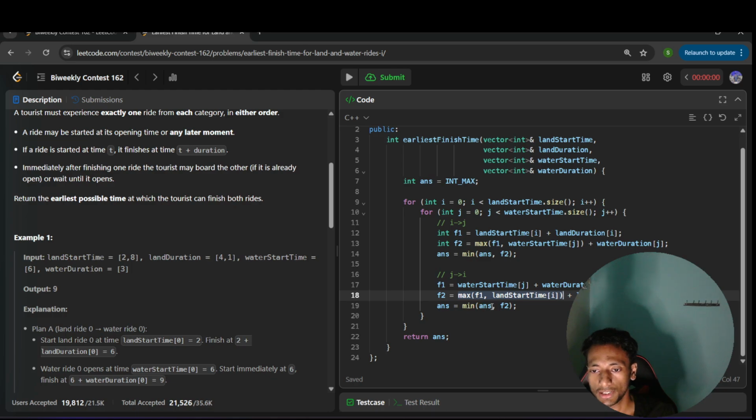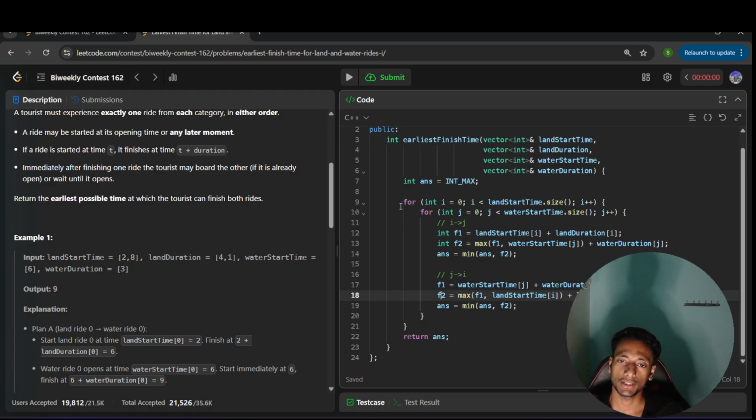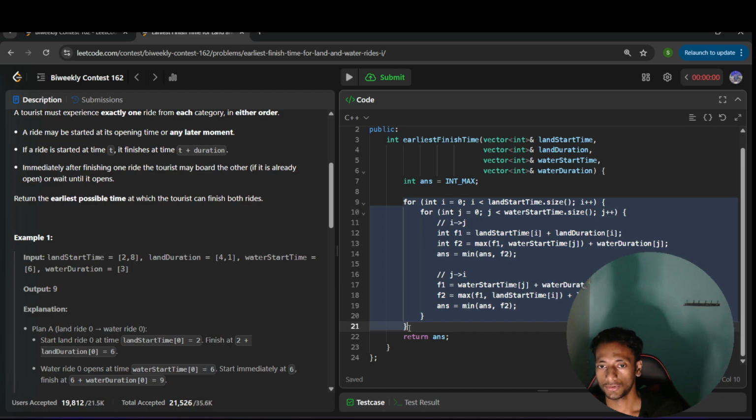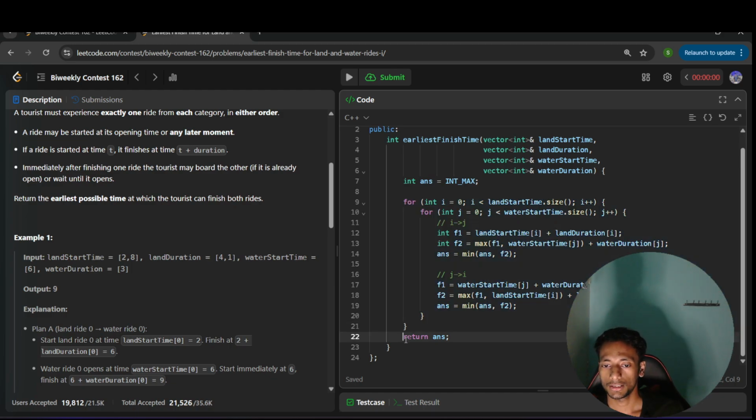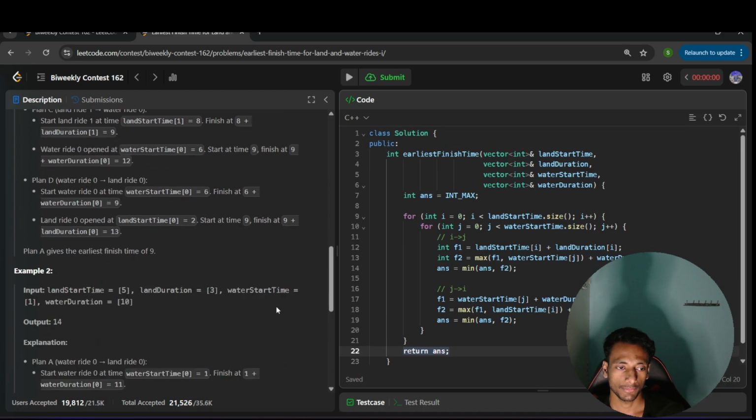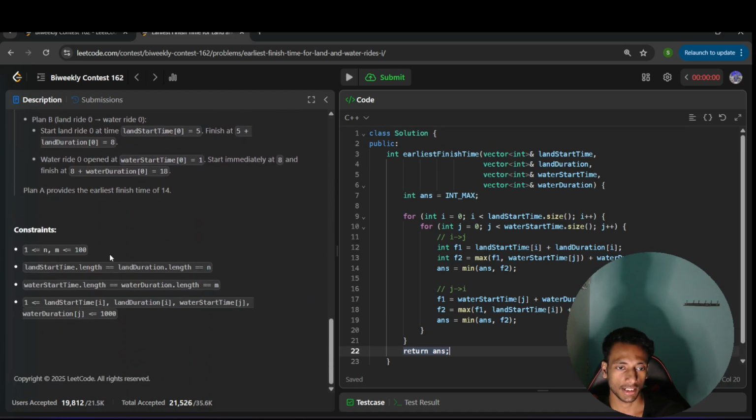Got it? And similarly, I'll compare with the answer. What is the finish time for this sequence? First water, then land. So I'll compare with the answer, and ultimately after this for loop, I explore all the combinations. Got it? And return the ultimate answer. So this will take two for loops, big O of n square. You can see that if n size is 10, then 100, so it will take 10 to the 4.